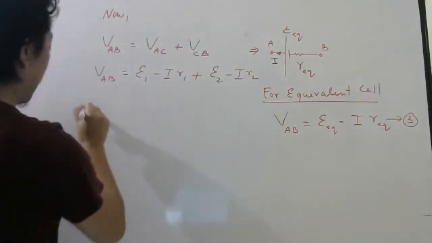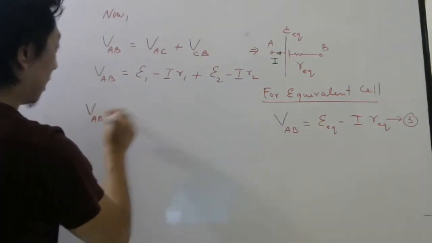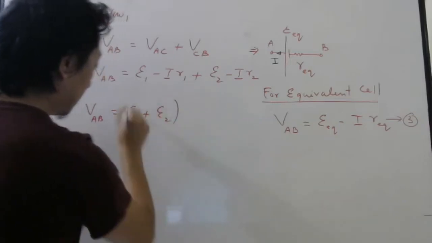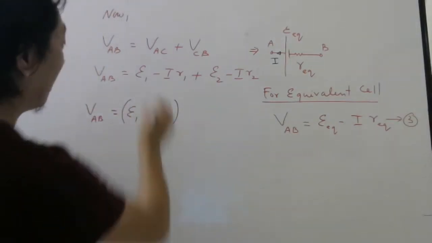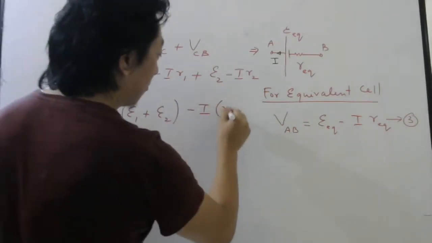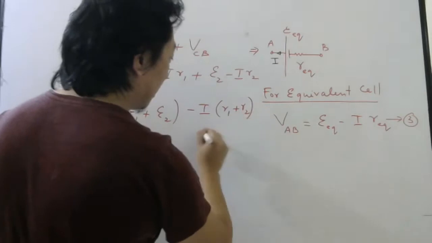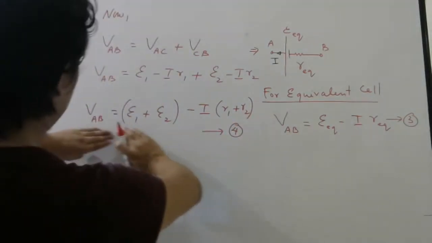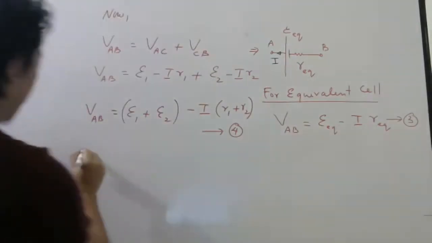That is easy, right? I can write E1 plus E2 together here, you can put a bracket if you want. And here, minus I you can take common, so it will be R1 plus R2. Equation 4.